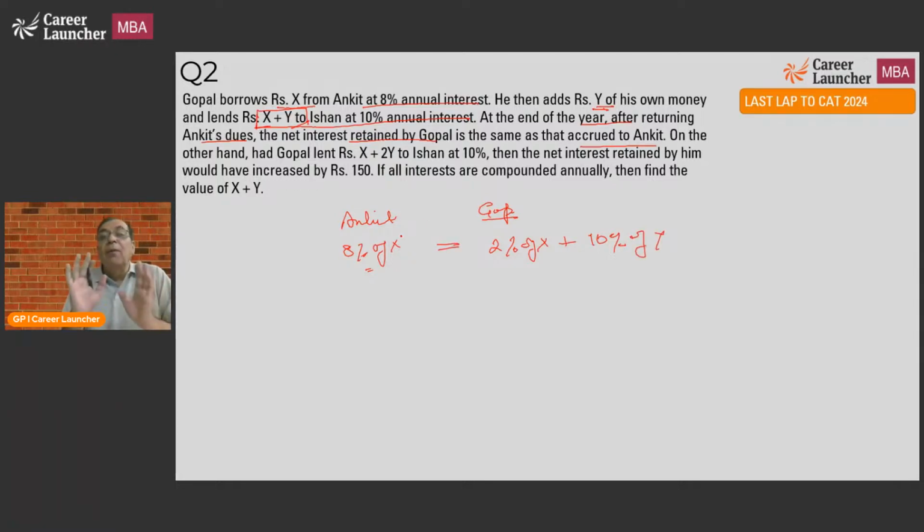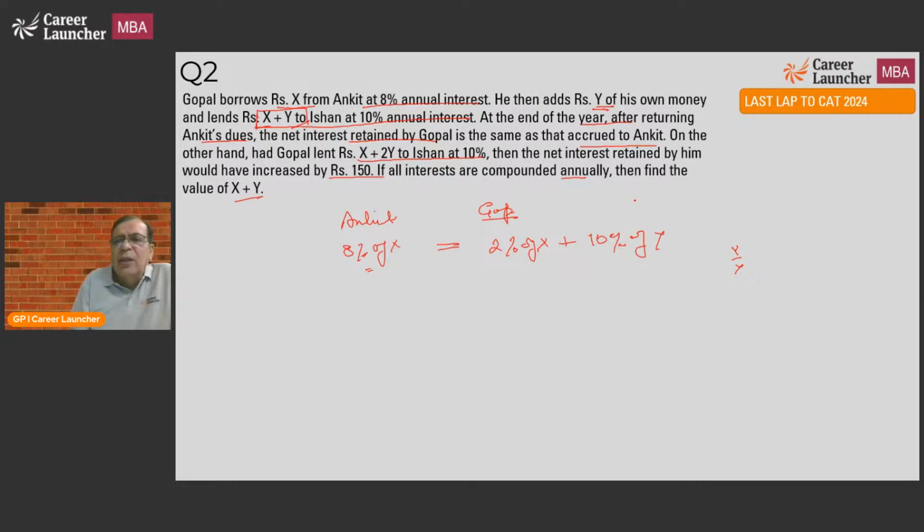Okay. So from here, what will I get? I can get the ratio of X upon Y. On the other hand, had Gopal lent X plus 2Y to Ishan at 10%, the net interest retained by him would have increased by rupees 150. If all interests are compounded annually, find the value of X plus Y.